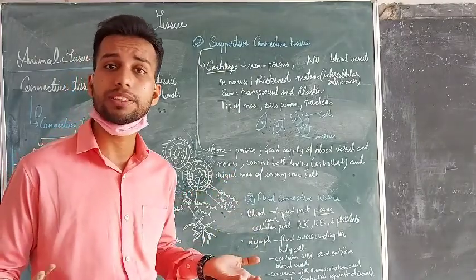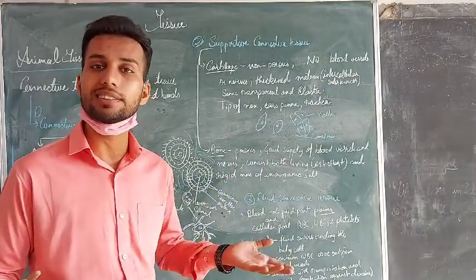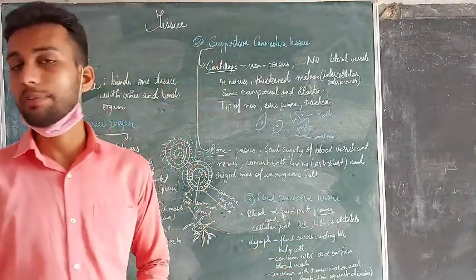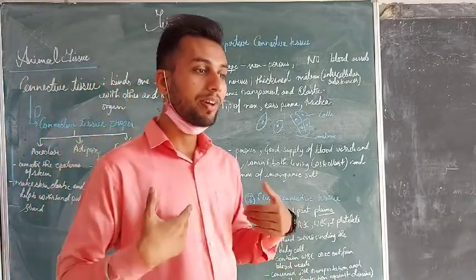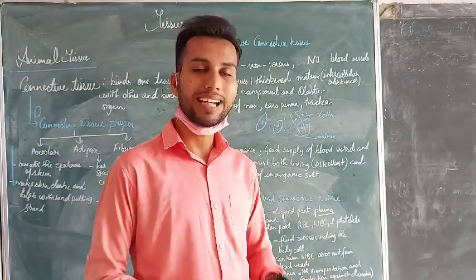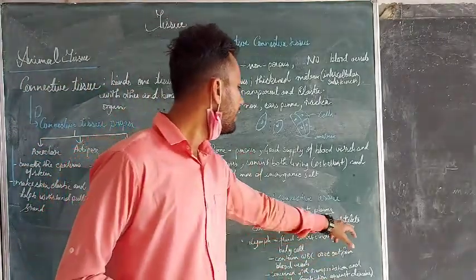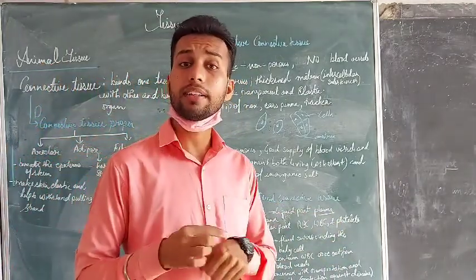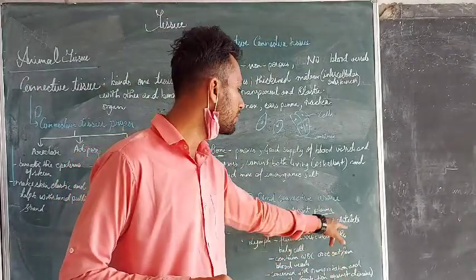Red blood cells, in which hemoglobin is present, which gives them their characteristics, the heme protein. And the WBC. WBC means white blood cells, which protect our body from foreign diseases, fight with them, and provide immunity. And platelets. Platelets means thrombocytes, which are present when we get a cut, then the blood clot is formed due to the presence of platelets only.